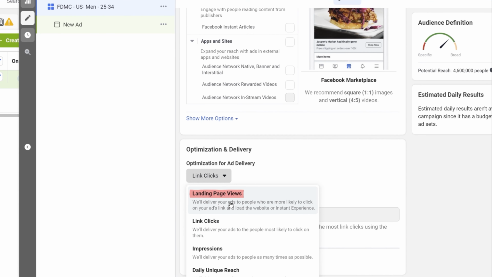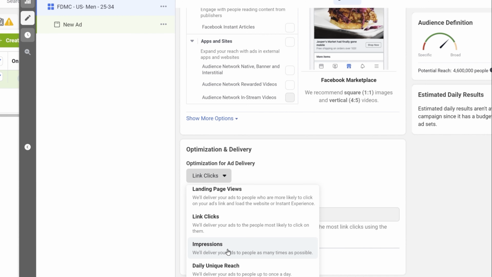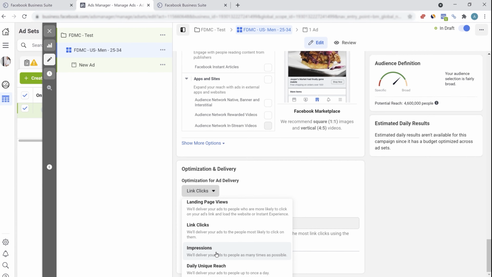If you want more impressions, if you're focusing more on branding, if you really want more and more people to know about the ad, then you can go for impressions, because this will deliver your ads to people as many times as possible. This will increase the impressions. An impression of an ad is when someone views your ad, then that will count as a single impression. And similarly, you have daily unique reach. I'll be going for link clicks because I want people to click on my link and visit my YouTube playlist.